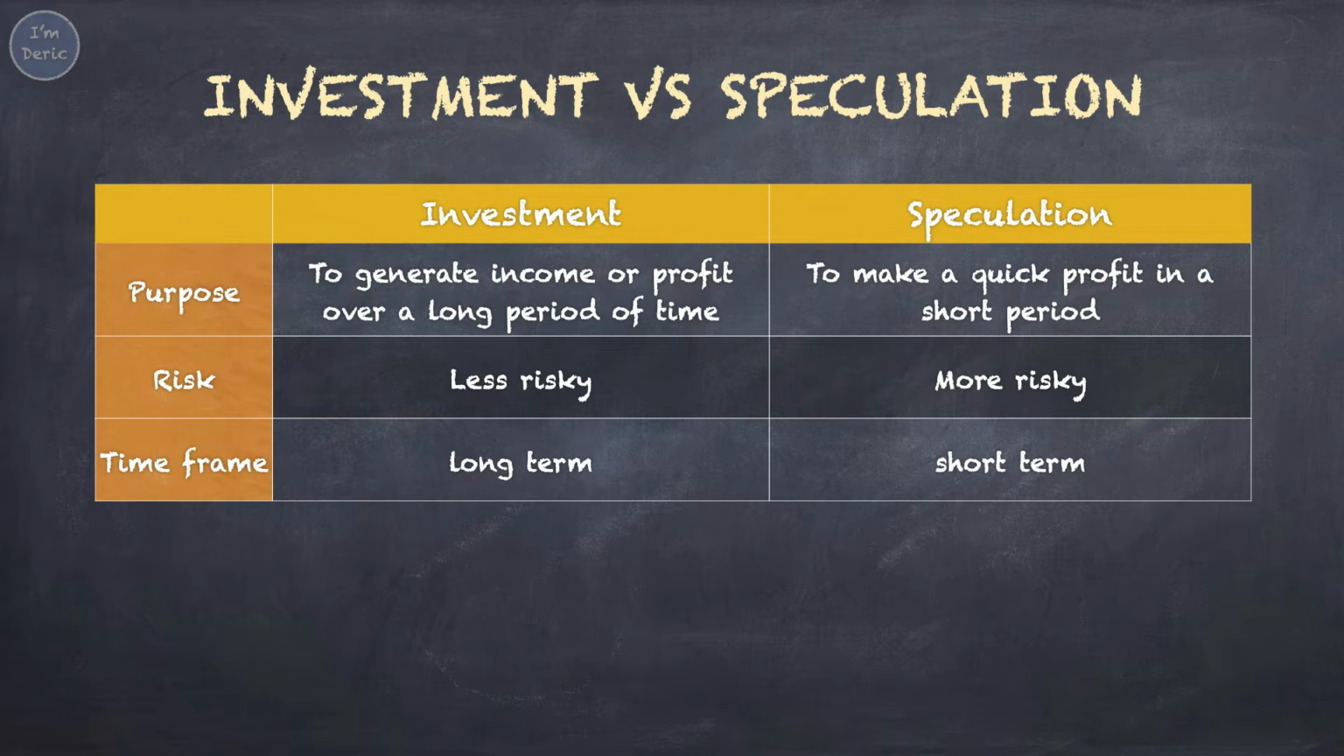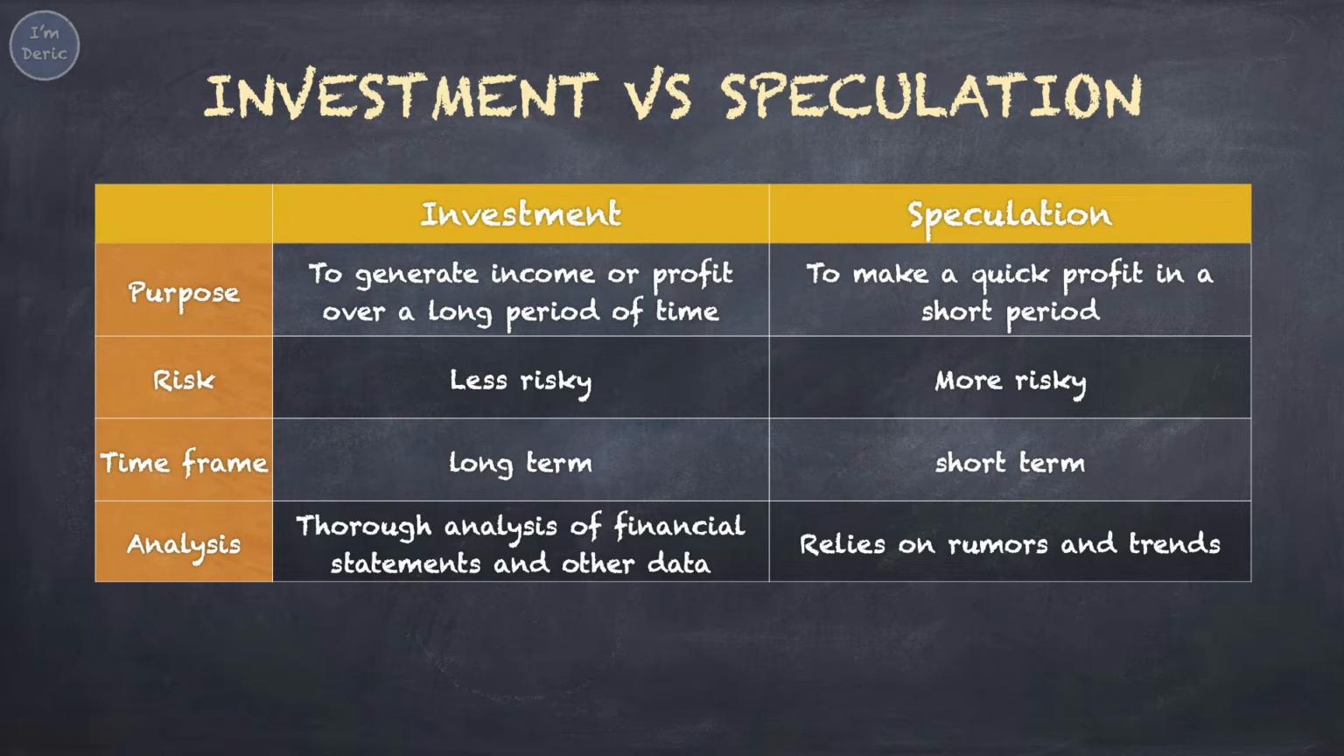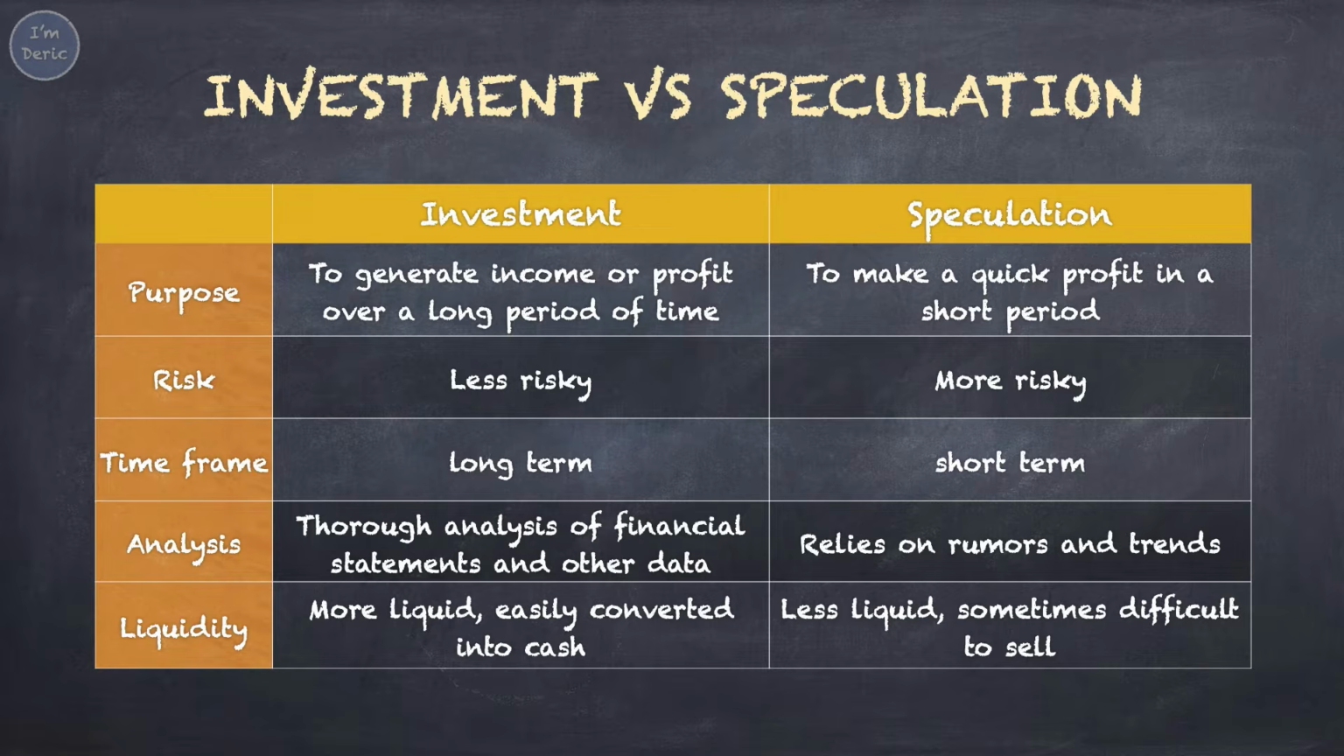Third, investment is made for the long term, while speculation is done for the short term. Fourth, investment involves a thorough analysis of an asset's historical performance, financial statements, and other data, while speculation often relies on rumors and trends. Fifth, investments tend to be more liquid and can be easily converted into cash, while speculation can sometimes lead to assets that are difficult to sell.